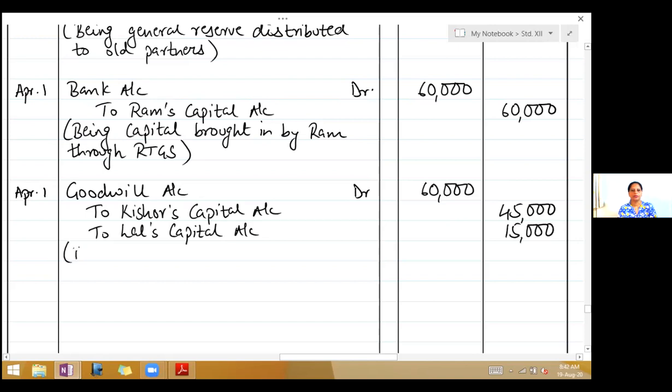Narration: being goodwill raised and distributed among old partners.